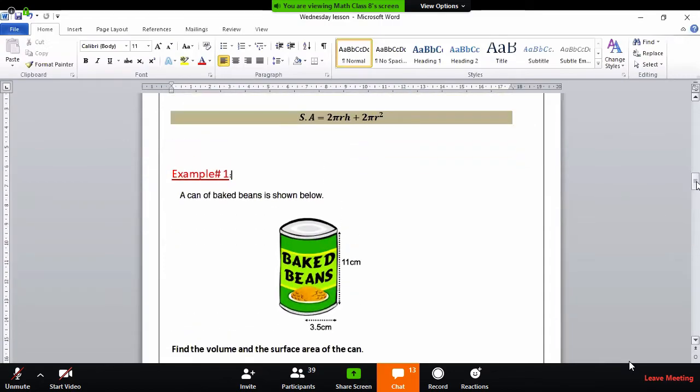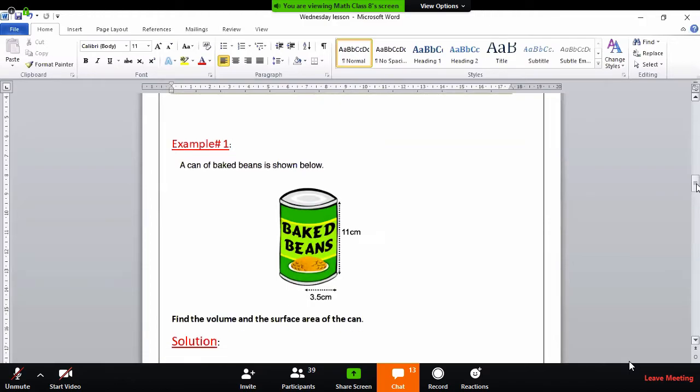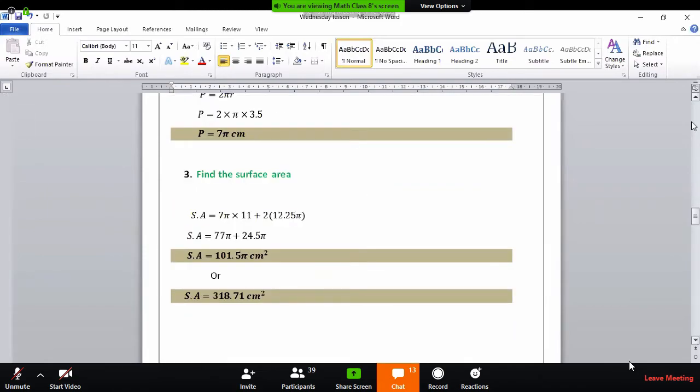Example number 1 says a can of baked beans is shown below. It is asking to find the volume and surface area of the can.